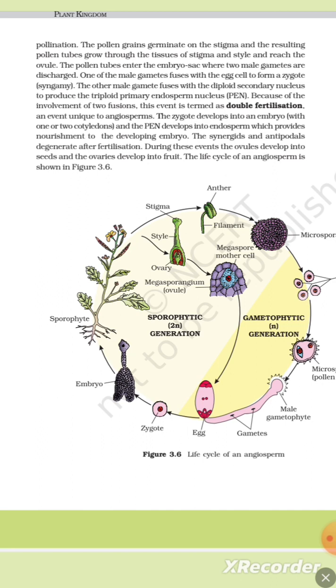The zygote develops into an embryo with one or two cotyledons, and the PEN develops into endosperm, which provides nourishment to the developing embryo. The synergids and the antipodals degenerate after fertilization. During these events, the ovules develop into seeds and the ovaries develop into fruit. The life cycle of an angiosperm is shown in Figure 3.6. Figure 3.6, life cycle of an angiosperm.